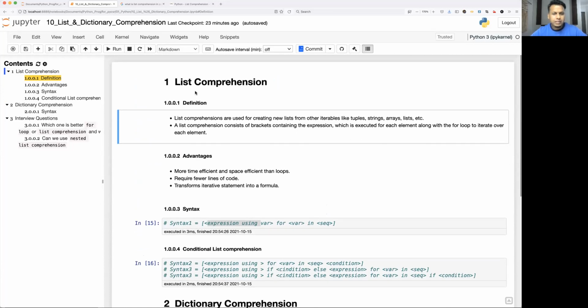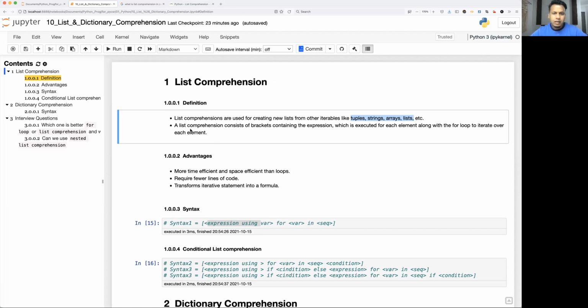Okay, so let's see the definition of list comprehension. List comprehensions are used for creating new lists from other iterables like tuples, strings, arrays, and lists. Those who landed on this video for the first time, I would suggest please watch my playlist where I have been talking about tuples, string, array, and list. Then you come back to this video.